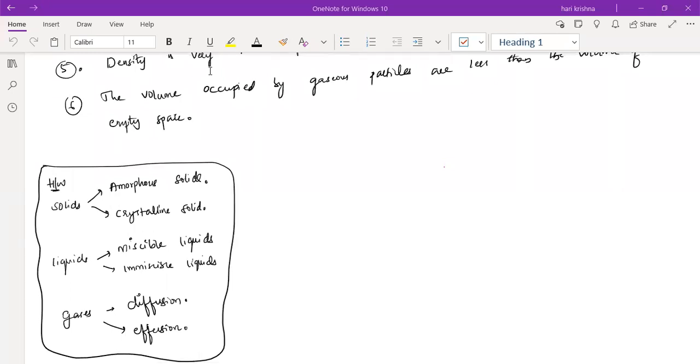Yes, sir. Amorphous solid. It is a solid which has no defined form, geometric or crystalline. Example: glass, plastic.